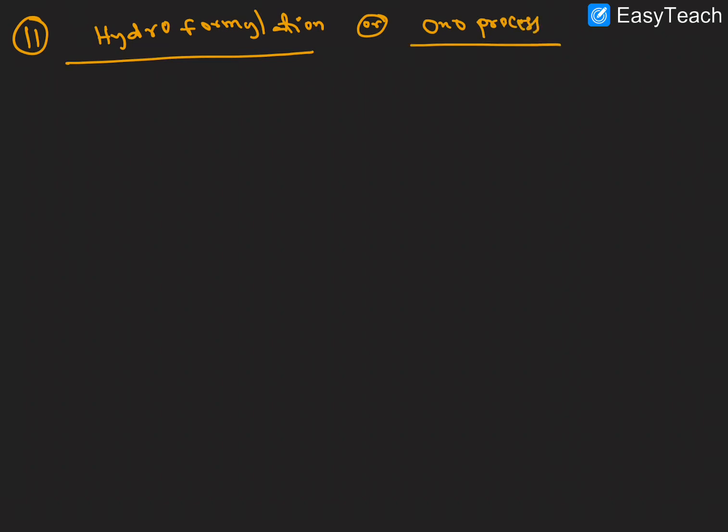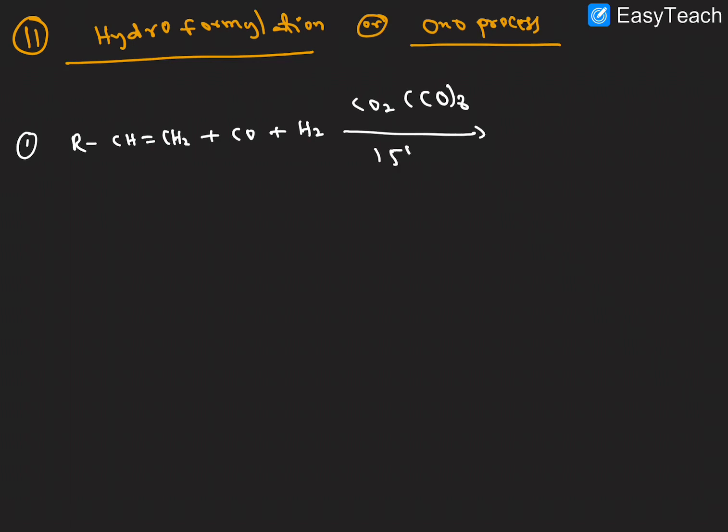Right. Let us discuss the first example. CH2=CH2 plus CO plus H2 gas in the presence of cobalt octacarbonyl, Co2(CO)8, this is the catalyst, at 150 degrees temperature.